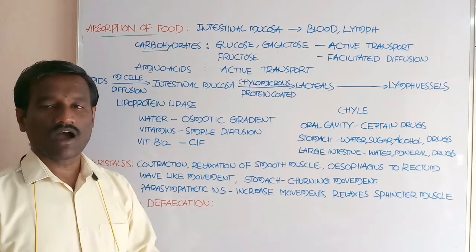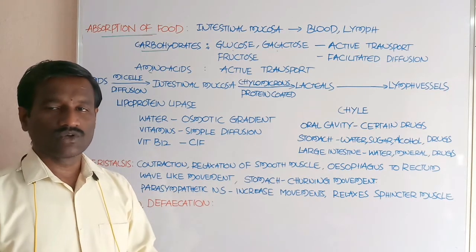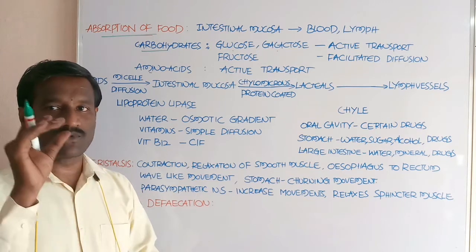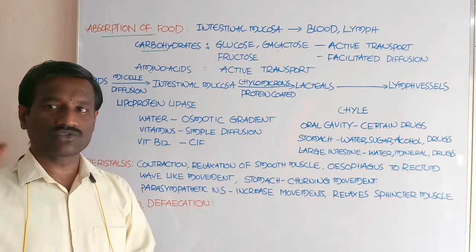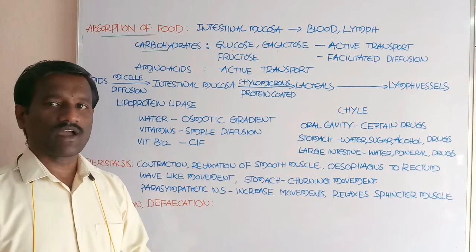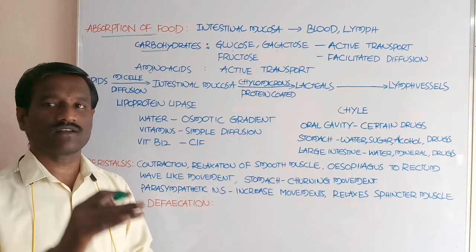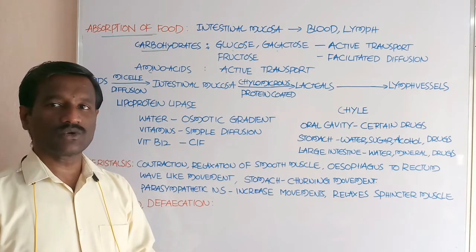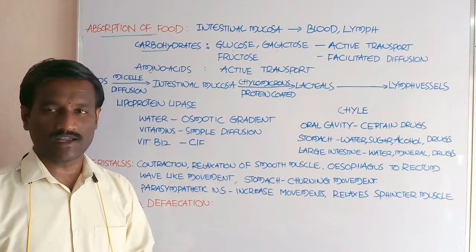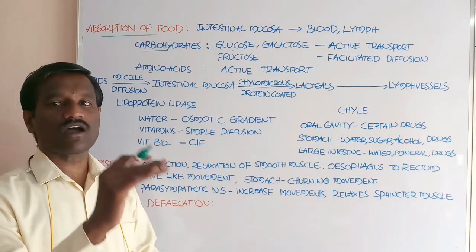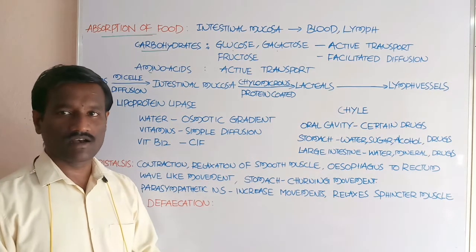Carbohydrates, after digestion, are changed into simple molecules called glucose, fructose, and galactose. Proteins, after digestion, are changed into amino acids. And lipids are converted into fatty acids and glycerol.